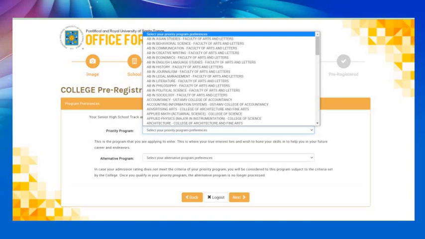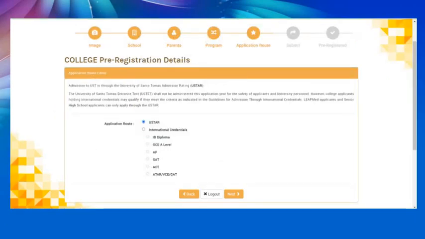And then when you click here, it will show you actually all the programs that they offer. Okay. So there, they will ask you to choose which application route you want. So most of our students would choose the USTAR route. Well, if you have an international credential, you can also use either the IB diploma, AP, SAT, ACT, and the others.